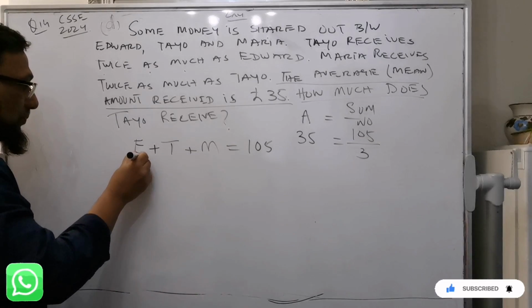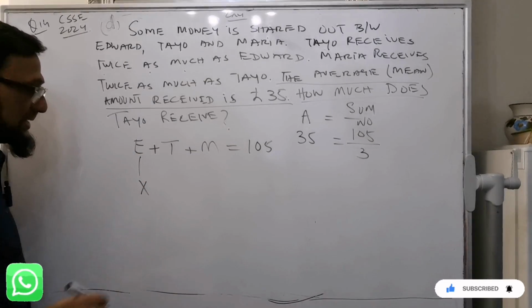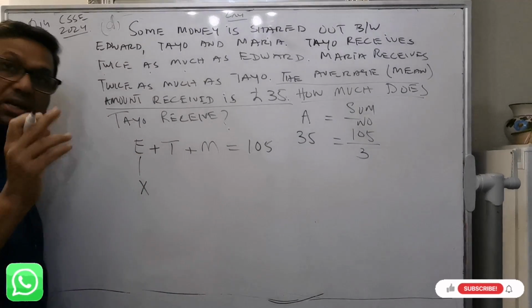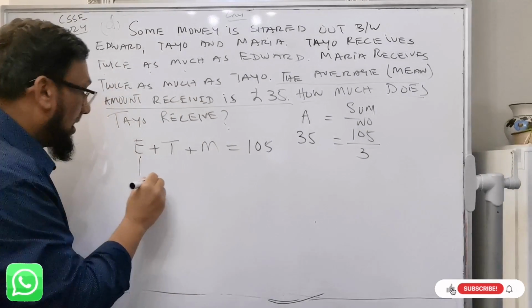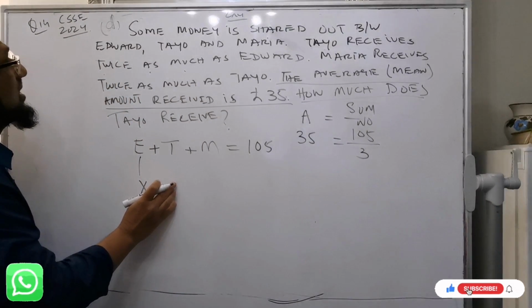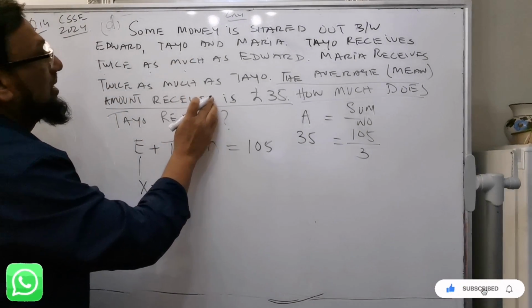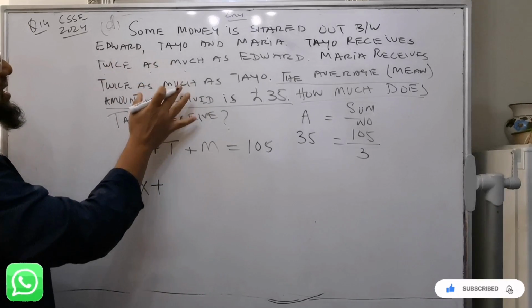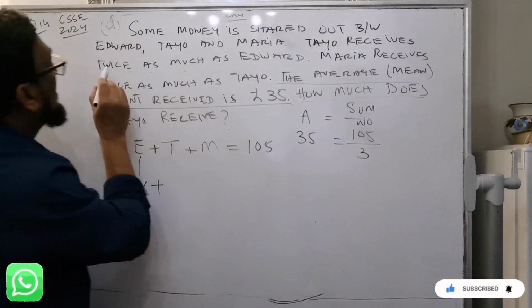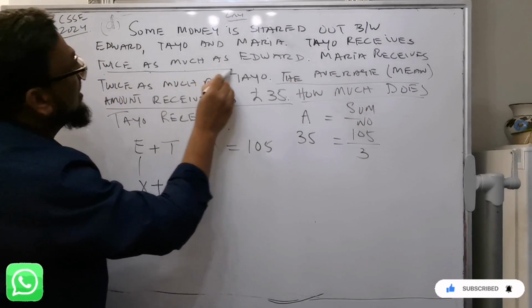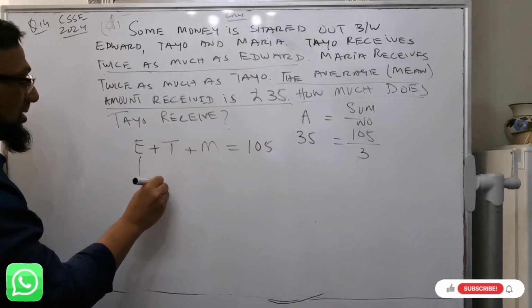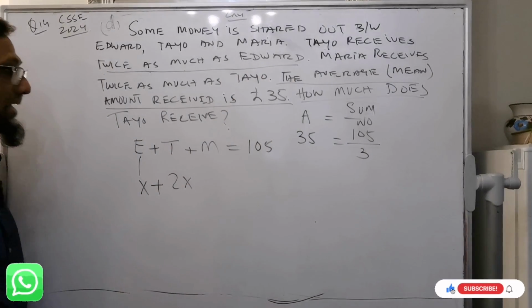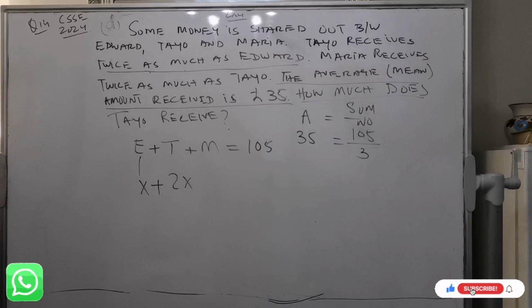So I can assume Edward is getting x amount, and Tayo is getting double of Edward, which is 2x.